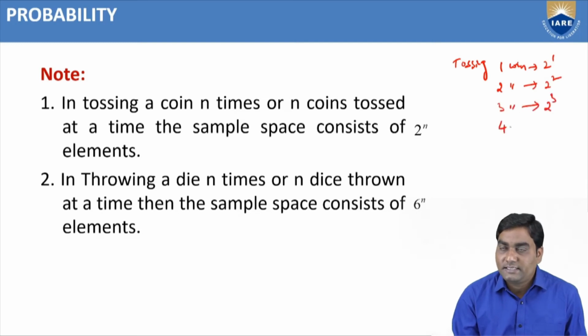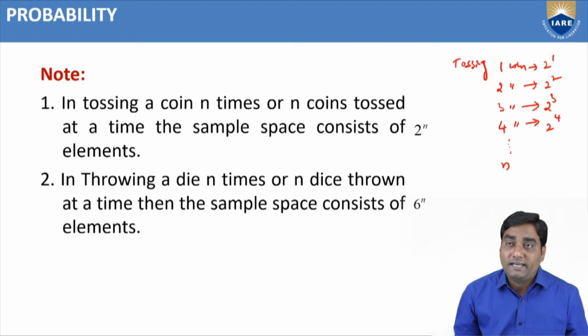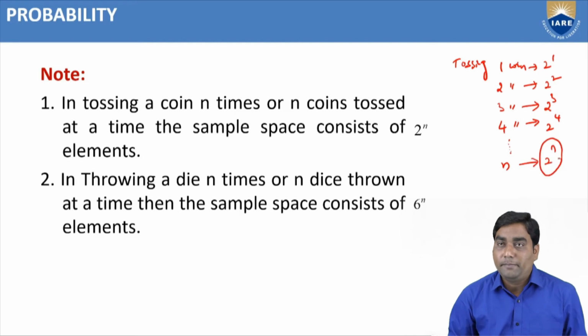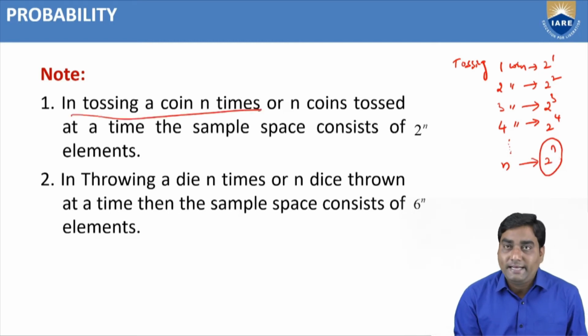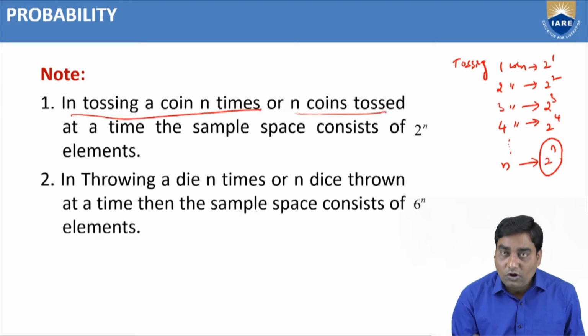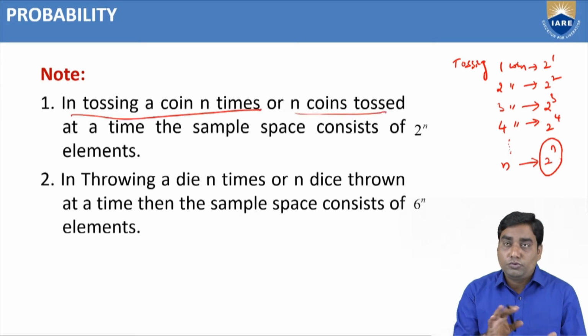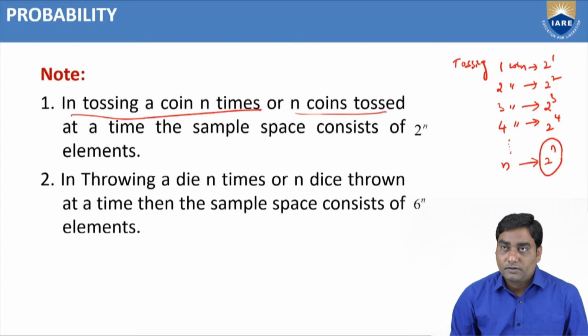Like that, we can extend the formula: tossing 4 coins, 2 power 4 elements, and so on. If we toss n coins at a time, where n may be any integer, the sample space consists of 2 power n elements. That point we have written: tossing a coin n times or n coins tossed at a time, both versions are the same.